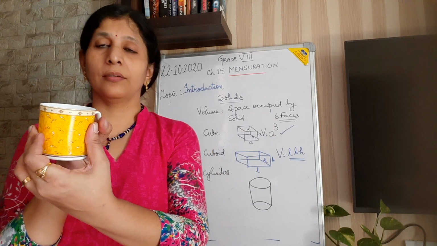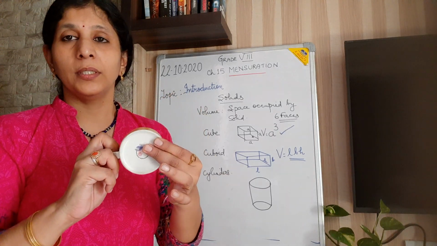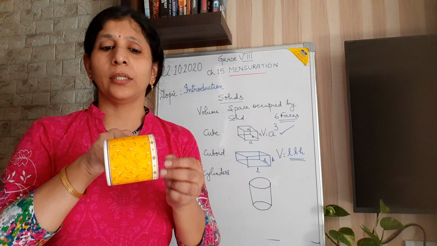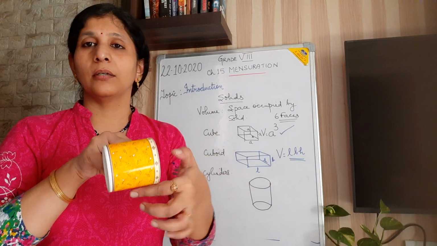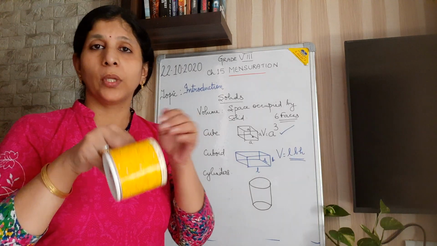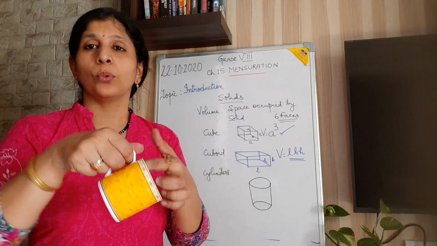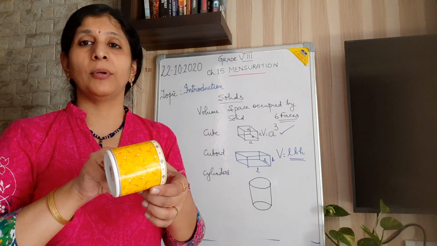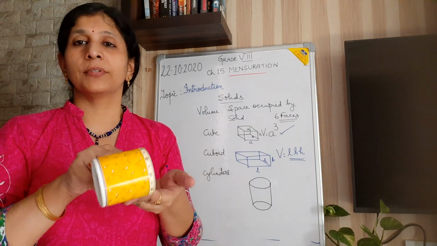This is the curved surface. So this one, two circles, say a drum. Normally you have that for the bands, the drum. So both will be the circles and this is the curved surface. Or else for tarring the roads, the roller you have. So this one rolls, isn't it? So this is in the shape of a cylinder. That means two circles and the curved surface.